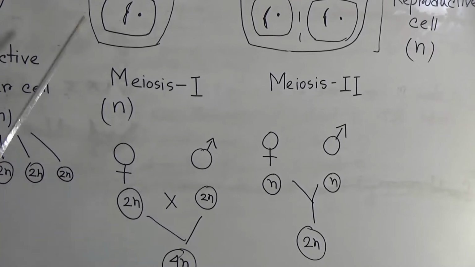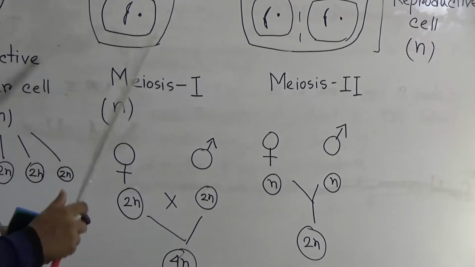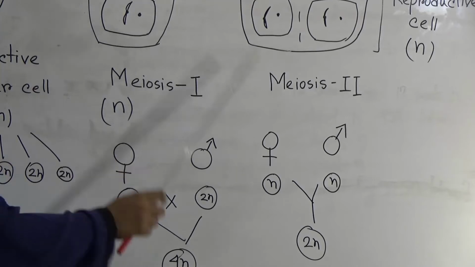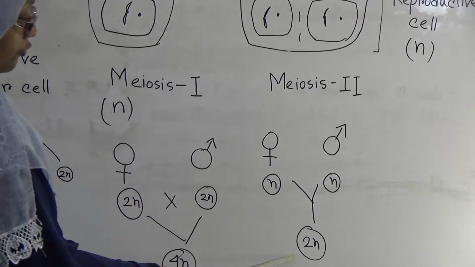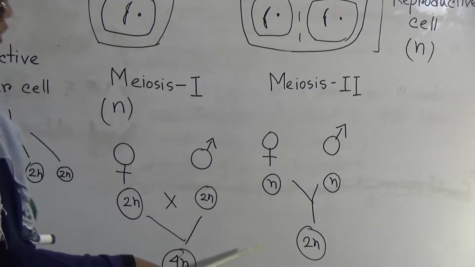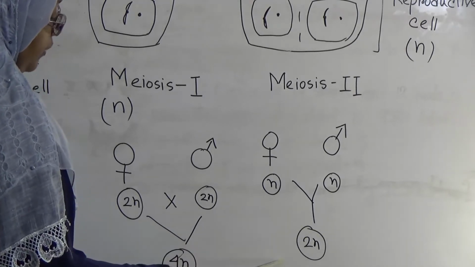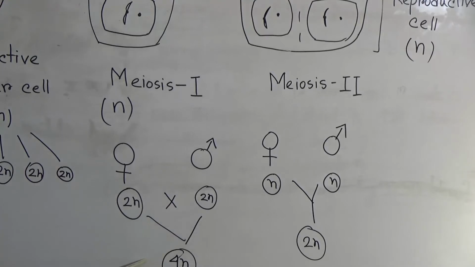That means they again gain a chromosome number similar to the mother cell. That's why meiosis cell division is very important for maintaining genetic heredity, or maintaining the chromosome balance in animal life, because through meiosis the chromosome reduction occurs, and finally when the zygote forms, it retains the main chromosome number of the main animal, and again forms the new progeny of the same animal. Otherwise the chromosome level will increase and the animal's characteristics will change. It will not be like the previous one or the parent one.